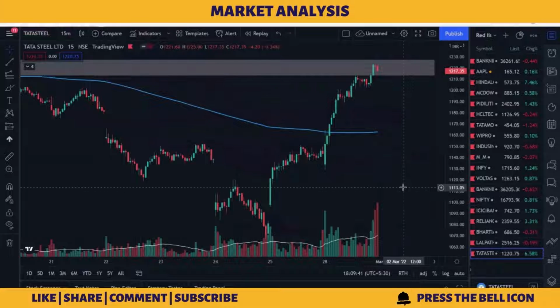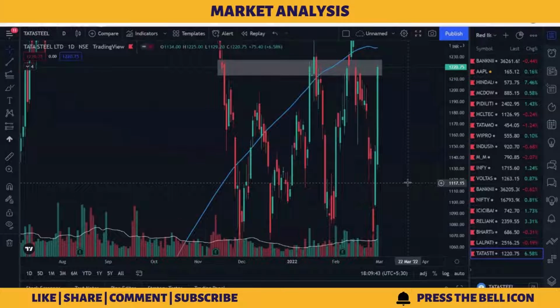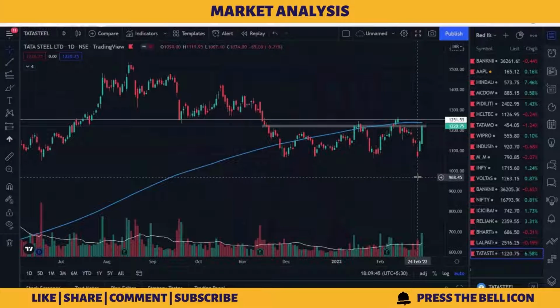Tata Steel, coming on 1-day time frame. So right here we can see that we have momentum in the stock, so there is volume too, and it is taking resistance from this area 1226. So now, and above that it has 200 moving average too, and above that, very close, there is one more resistance which is 1251.55. So if on 1-day time frame it is giving a breakout from this area and closing above 1251.55, we would